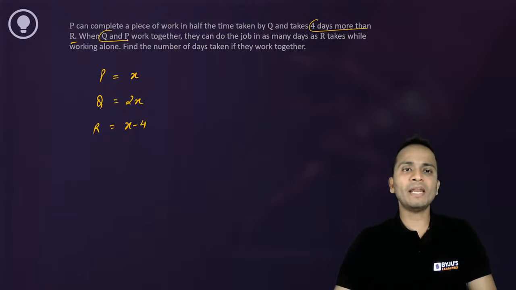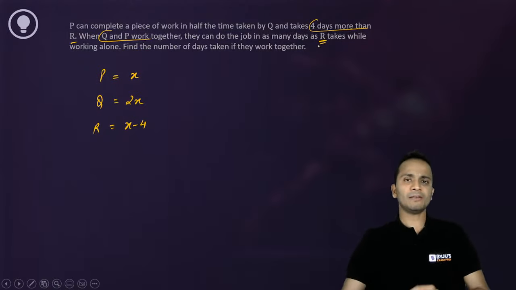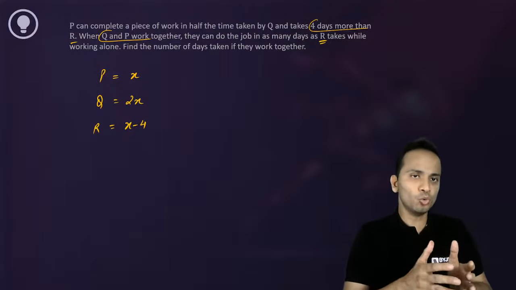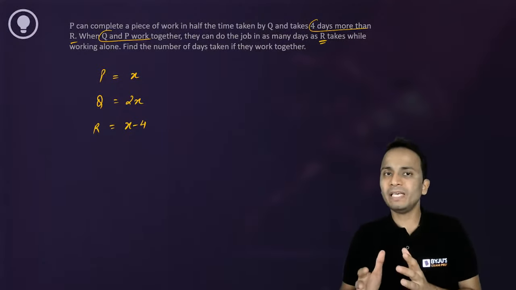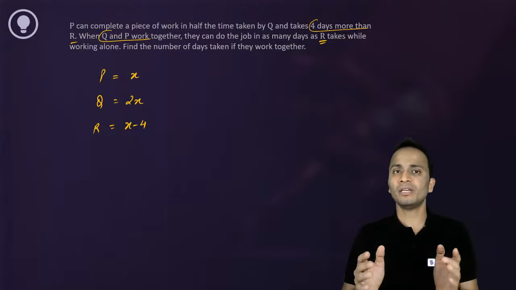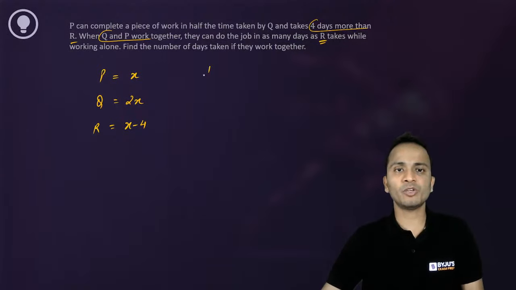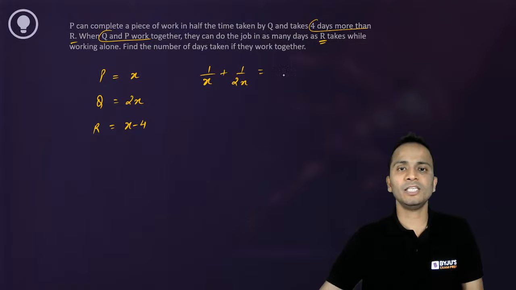Now, if Q and P work together, then the time taken by them will be equal to the time that R takes while working alone. So one day of work of Q and P together should be equal to one day of work of R. So I can make the equation 1 upon x plus 1 upon 2x is equal to 1 upon x minus 4.